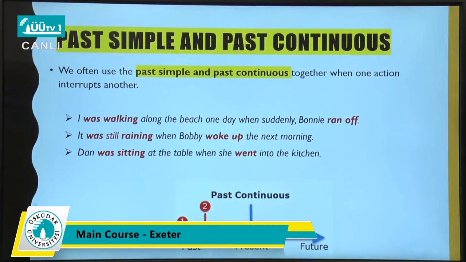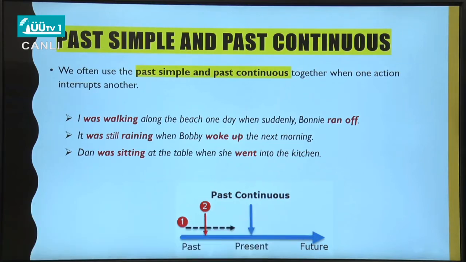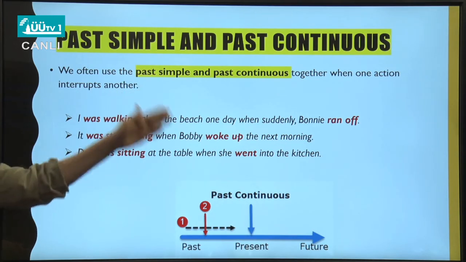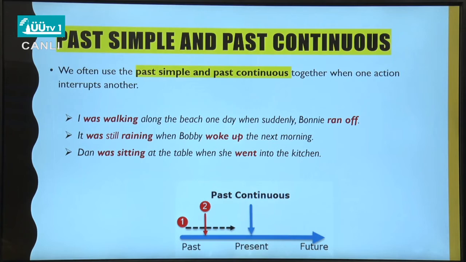I was walking along the beach one day when suddenly Bonnie ran off. It was still raining when Bobby woke up the next morning. Dan was sitting at the table when she went into the kitchen. In all of these examples, you have some kind of continuation: was walking, was raining, was sitting, and another action interrupted or stopped it.